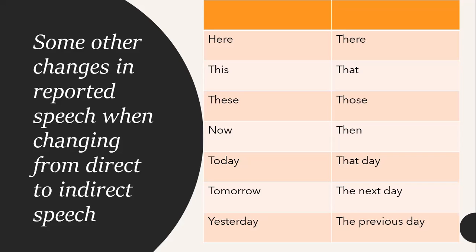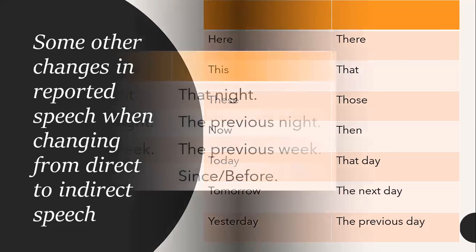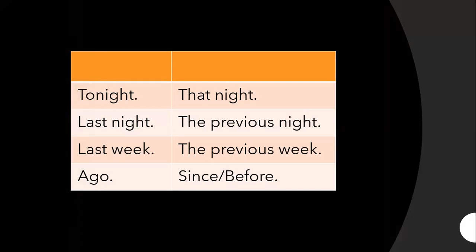She likes these. These will convert into those, from direct into indirect, those apples. She likes those apples. Now into then, today into that day, tomorrow into the next day, yesterday into the previous day, and tonight into that night. Last night into the previous night, last week into the previous week, and ago into since and before.